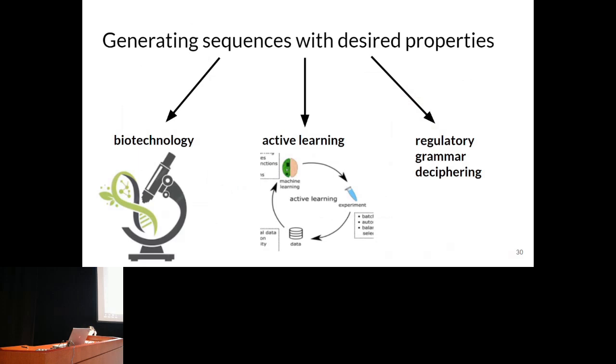But this is not the end of the story. If we can predict expression, why not try to adapt our model to the task of generating sequences with desired expression? We can then use such a model to generate cell-specific elements with biotechnology needs, apply it for active learning to select sequences whose activity should be experimentally measured to improve model performance. And finally, we can use such a model to perform in silico studies, allowing us to decipher genome regulatory grammar.